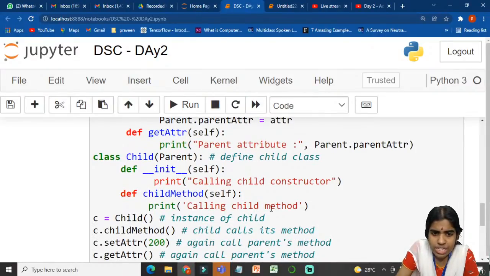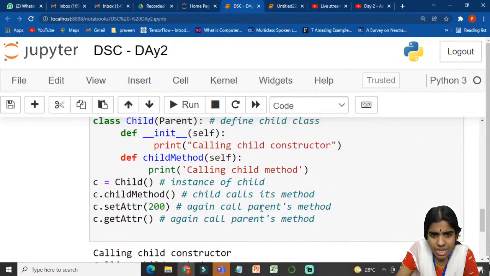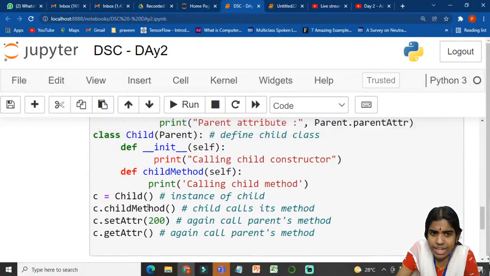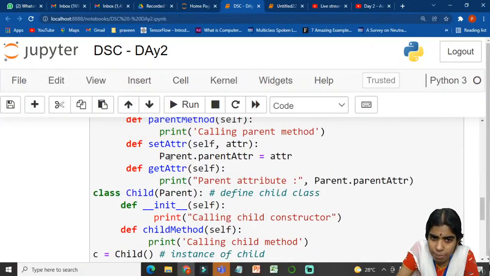So I am calling the child method. Initially my child class constructor will be called and my child method will be printed. After doing this, I am calling the set attribute function that is available in the parent class. What do you mean by inheritance? The child class can access the member functions and the attributes of the parent class. This concept is called inheritance.